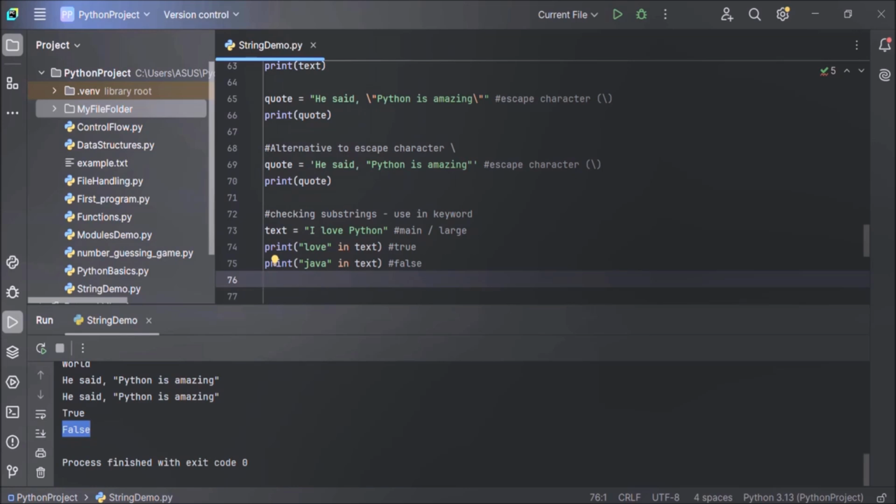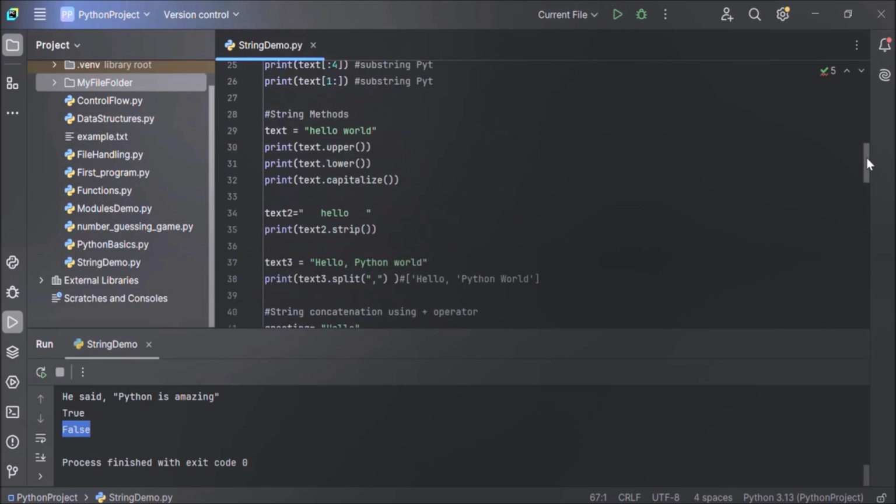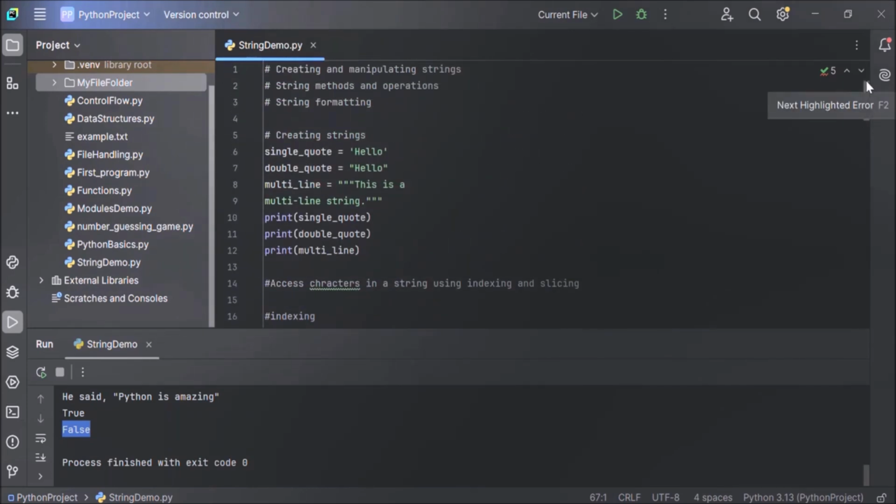We have covered creating strings, manipulating them, formatting, and using various methods. Strings are a powerful tool for any Python programmer, and with this knowledge, you can handle text data in your program with ease. So I hope you've understood how to work with strings. Now let's move on to our next topic, that is functions.